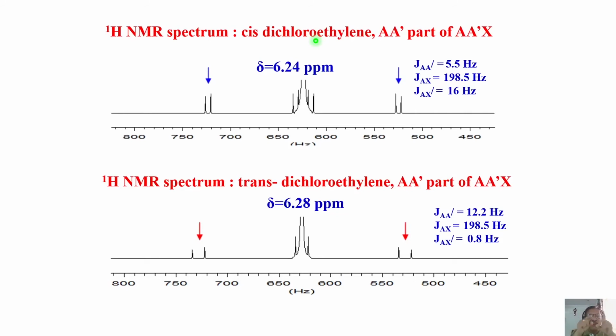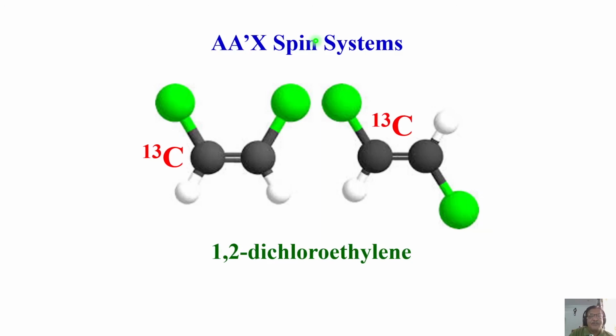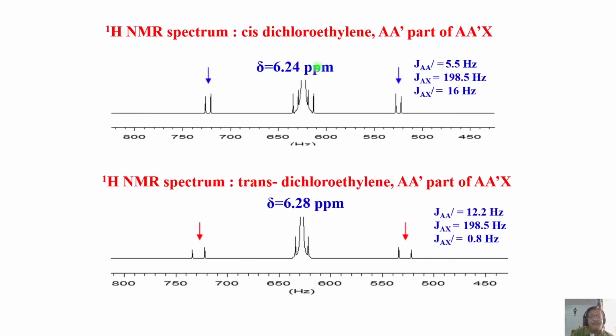This is where spin system analysis comes into the picture. So now it is an AA prime X spin system. If you know how to analyze that, you can get all the couplings, 3 couplings which are expected, which you don't see in the proton spectrum. Now in the satellite you see. All you have to do, but you don't do anything. Simply, in the normal case we don't see satellites. In the other case, simply enhance the signal intensity, see the satellite, analyze this thing, you will get everything.